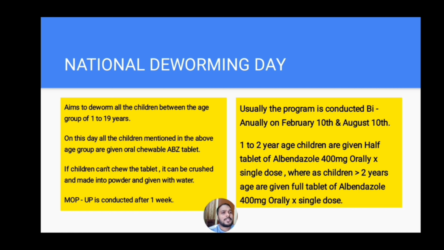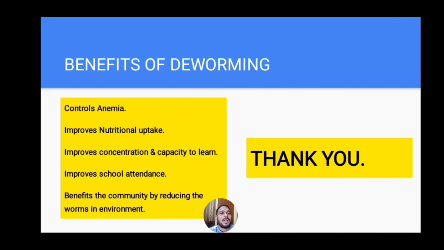Children between age group of 1 to 2 years are given half tablet of albendazole 400 mg orally as a single dose, whereas children more than 2 years of age are given with full tablet of albendazole 400 mg orally as a single dose. And coming to the benefits of deworming.